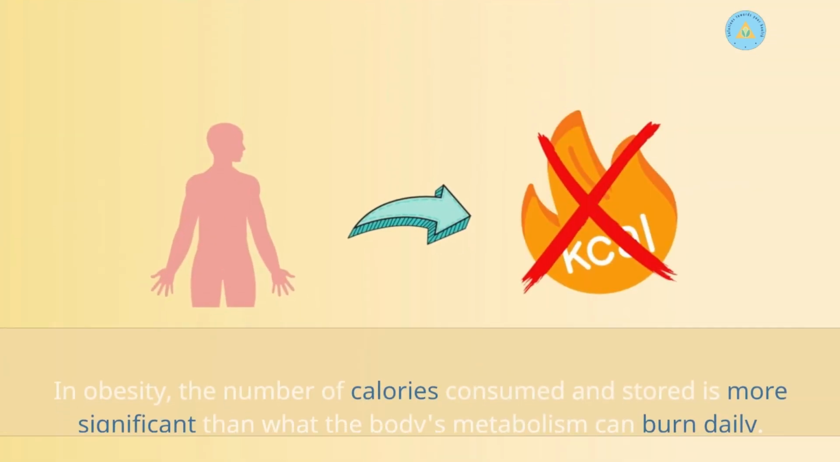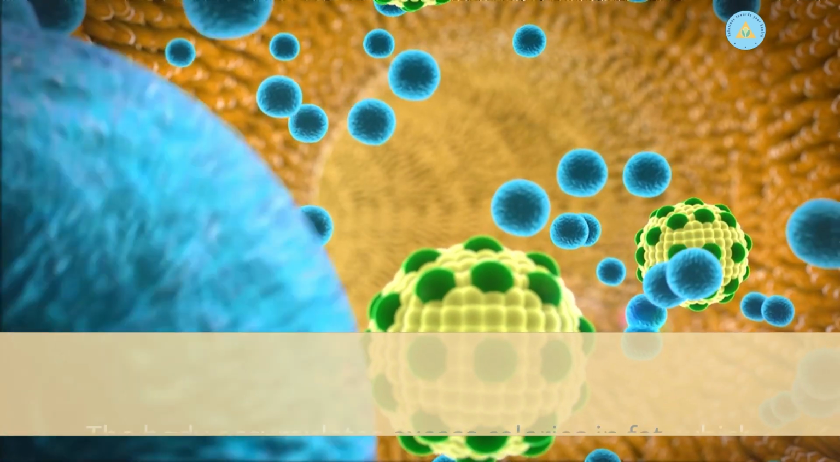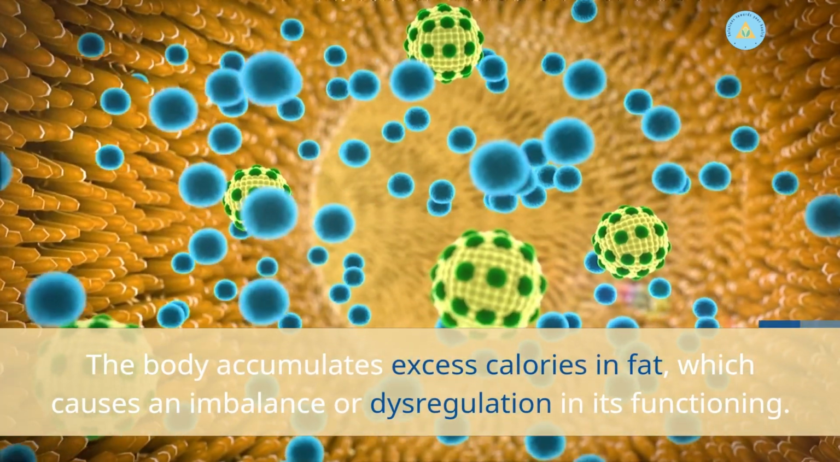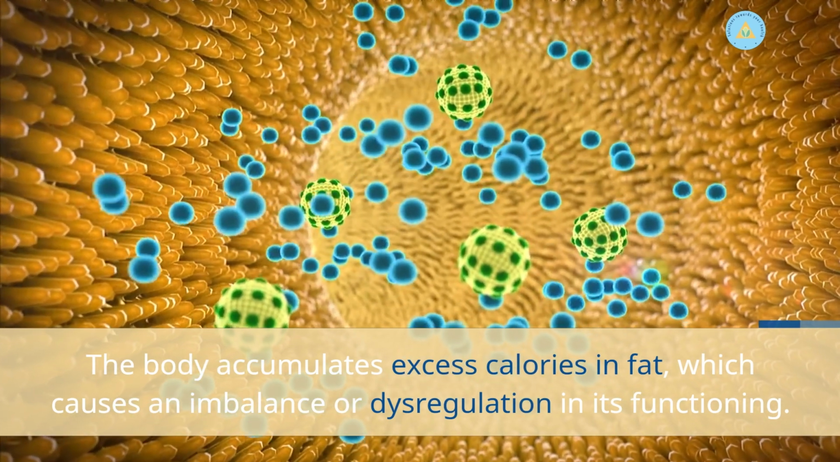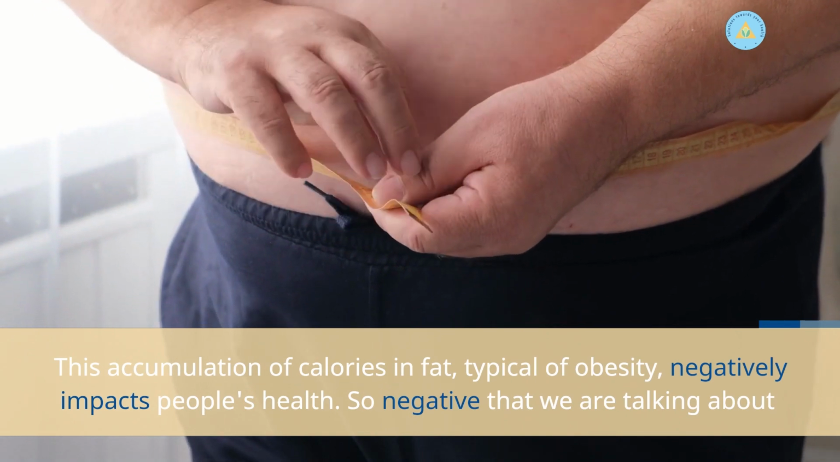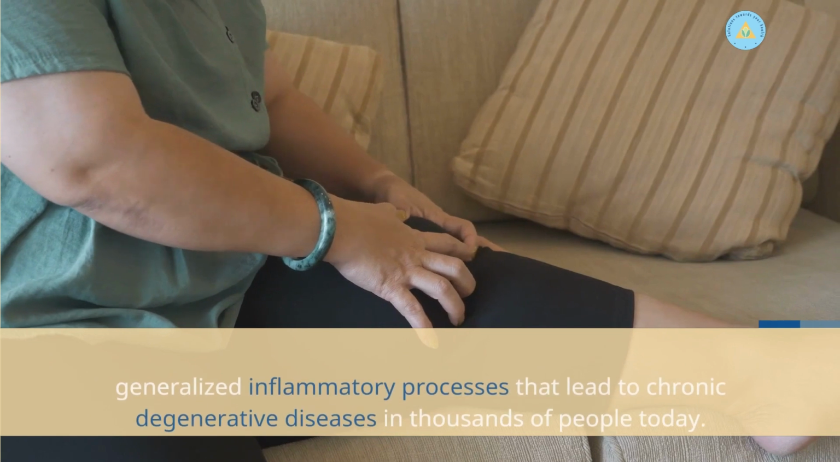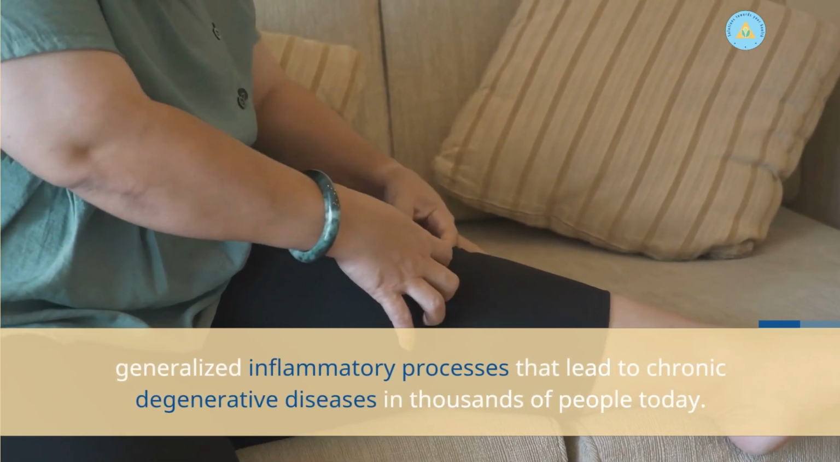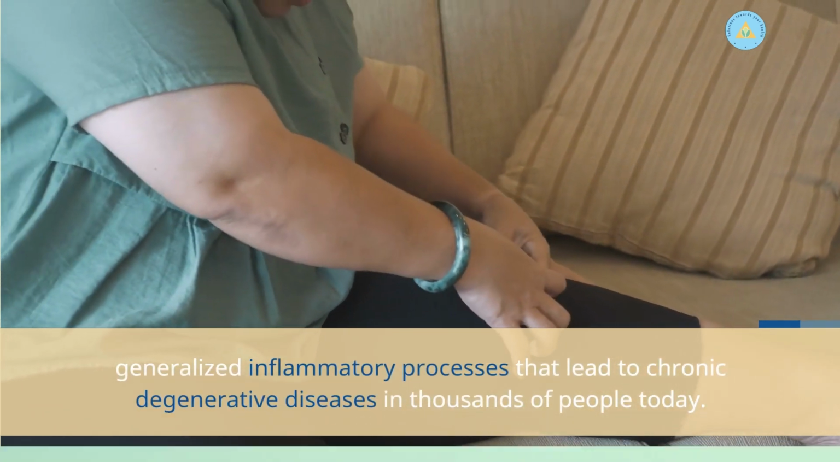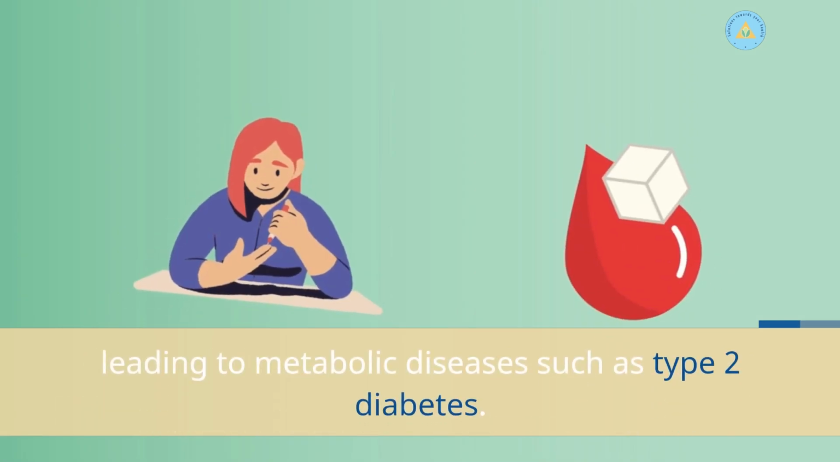In obesity, the number of calories consumed and stored is greater than what the body's metabolism can burn daily. The body accumulates excess calories in fat, which causes an imbalance or dysregulation in its functioning. This accumulation of calories in fat, typical of obesity, negatively impacts people's health. So negative that we are talking about generalized inflammatory processes that lead to chronic degenerative diseases in thousands of people today. Obesity is known as the world's worst health pandemic because it affects millions worldwide, leading to metabolic diseases such as type 2 diabetes.